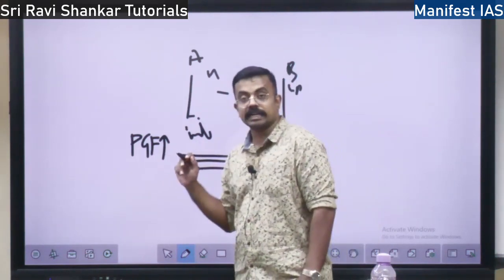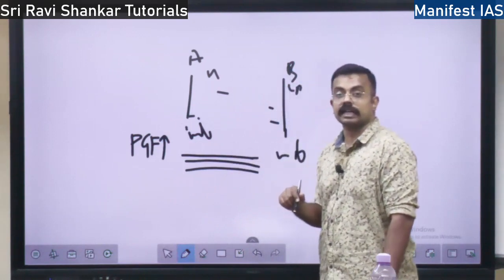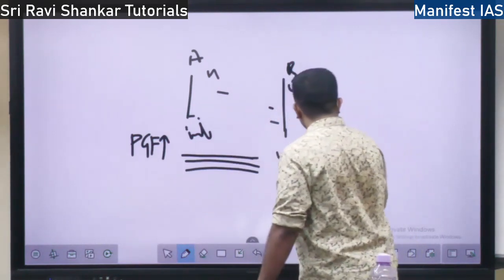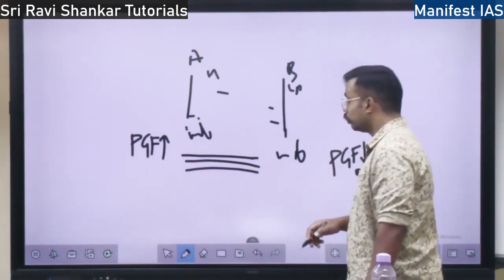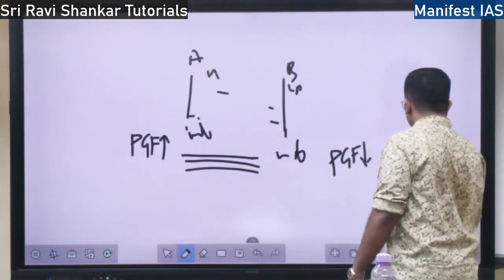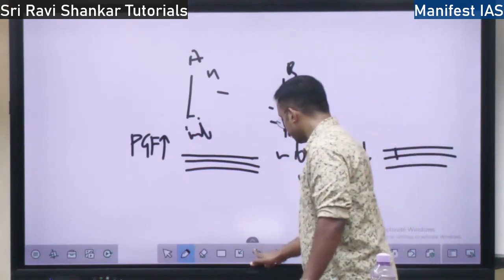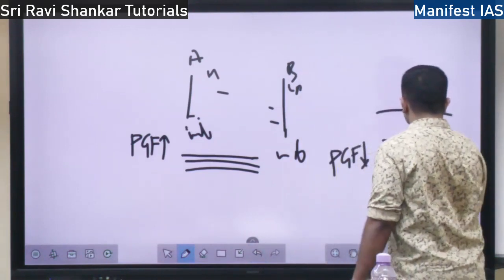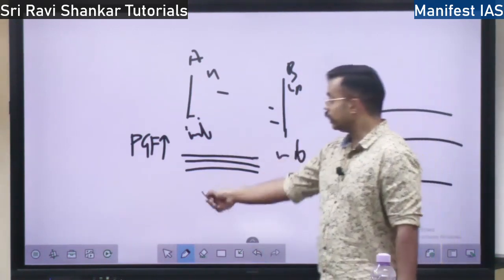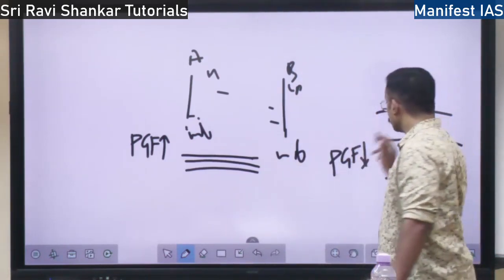So when the pressure gradient force is high, the isobars will be close to each other. Whereas when the pressure gradient force is low, the isobar lines are farther from each other. So pressure gradient force high, isobars close. Pressure gradient force low, isobars very far apart.